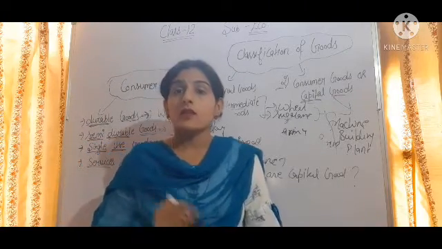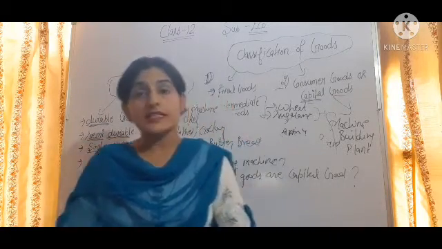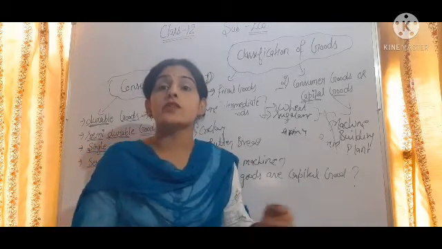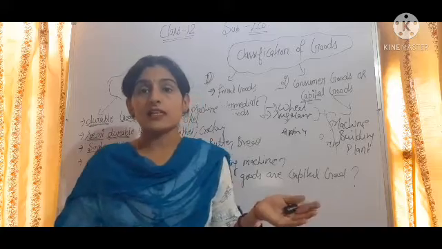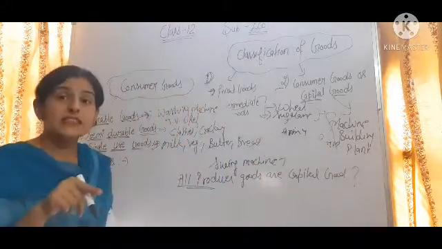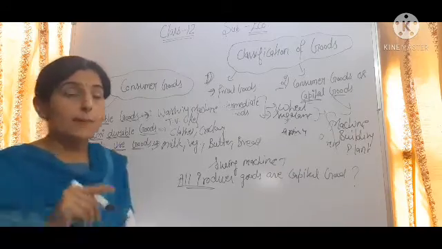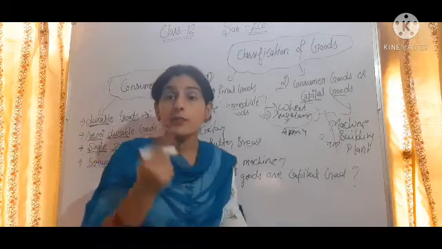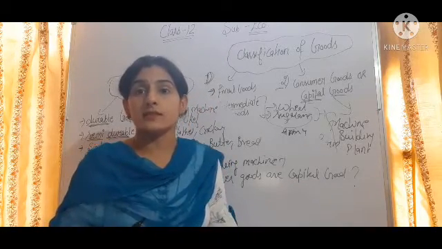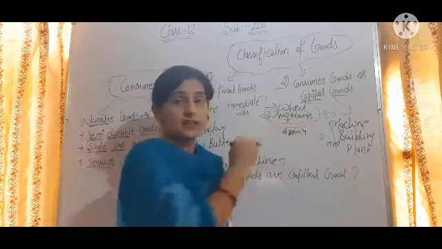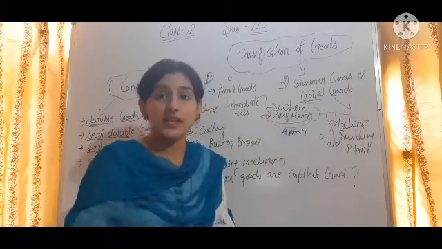Why? For example, machines, buildings, these are the fixed assets of the producer and these are used for several years, or we can say for a longer time. For example, in machines to make sugar from the sugarcane, the industry is using that machine repeatedly. It is not changing the machine every day.